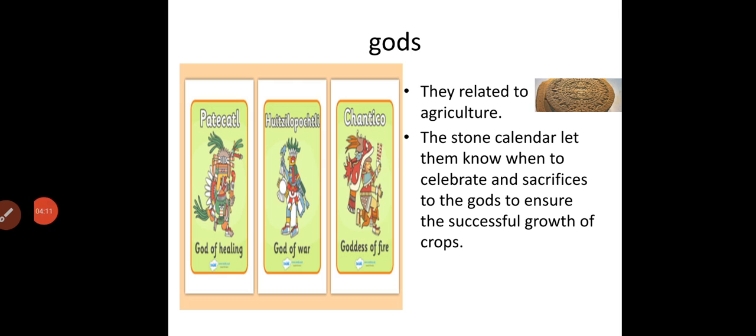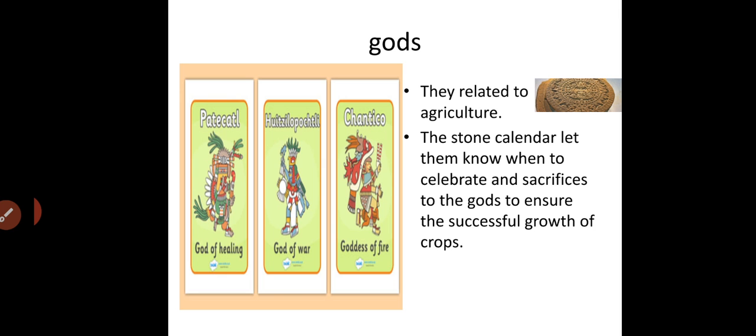Okay, now let's talk about gods. The Aztecs believed in many gods, such as the god of the sun, the god of rain, the god of healing, god of war, god of fire. The Aztec gods were closely related to agriculture. The stone calendar that you see here, the small picture to the right, let them know when to celebrate and sacrifice to the gods to ensure the successful growth of crops.